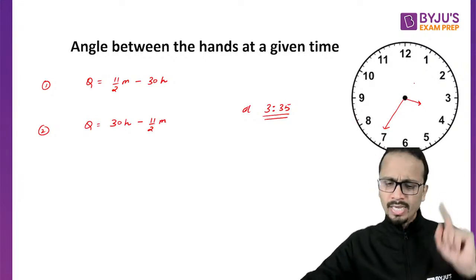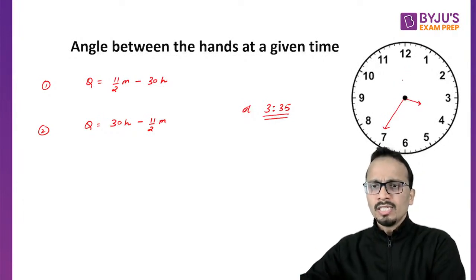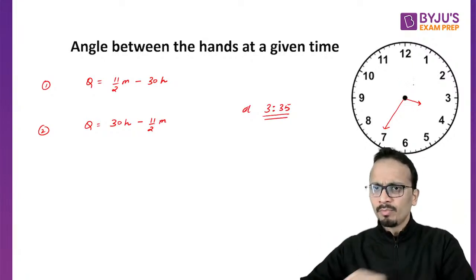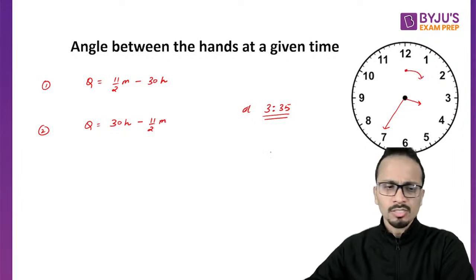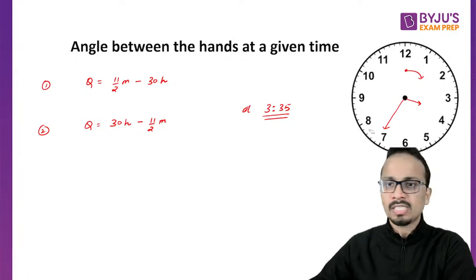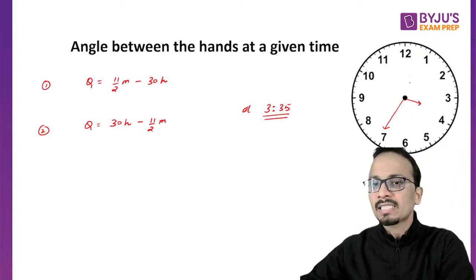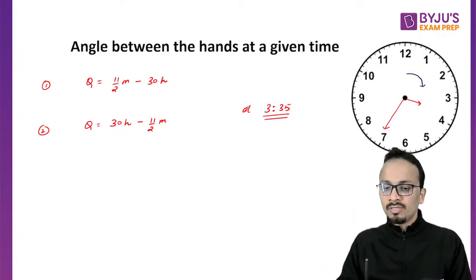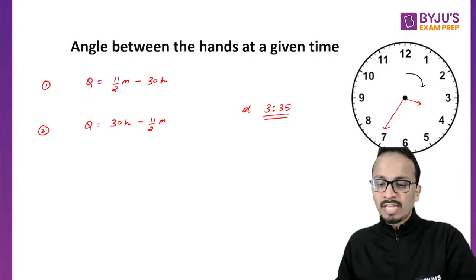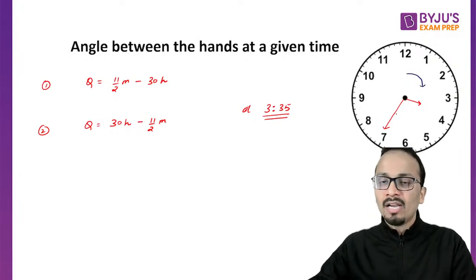Now listen very carefully. In this figure, if you start from 12 o'clock and move in the clockwise direction, you will observe that the hour hand will come first, and then the minute hand will come.